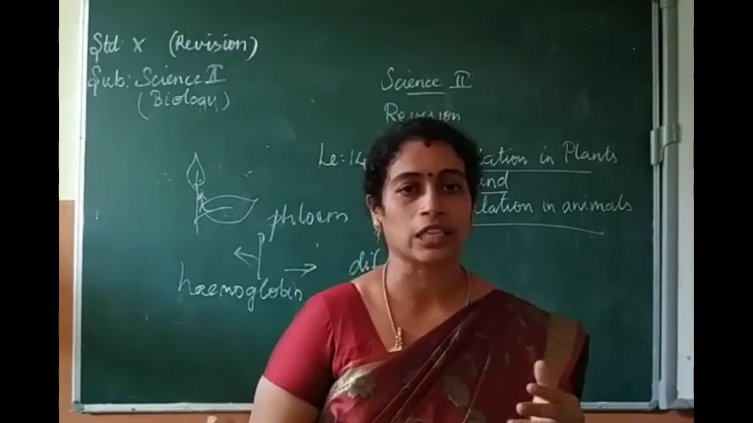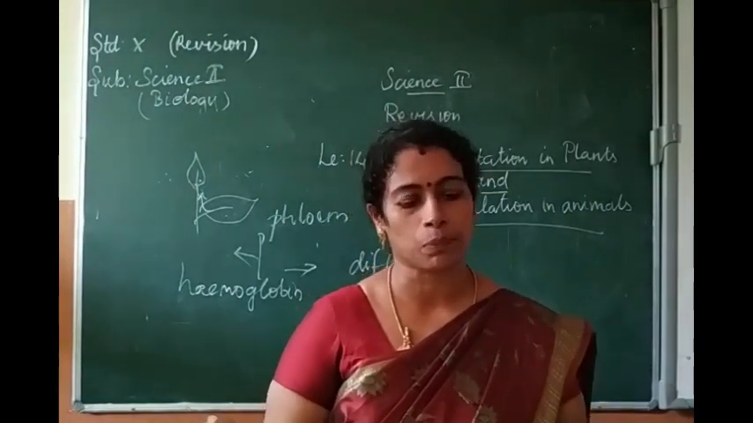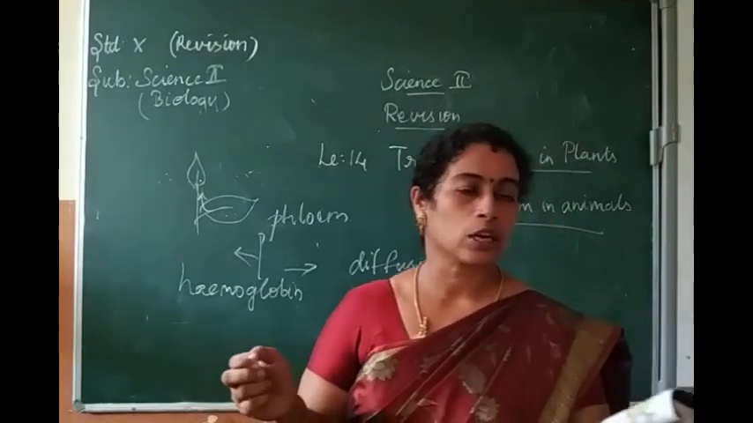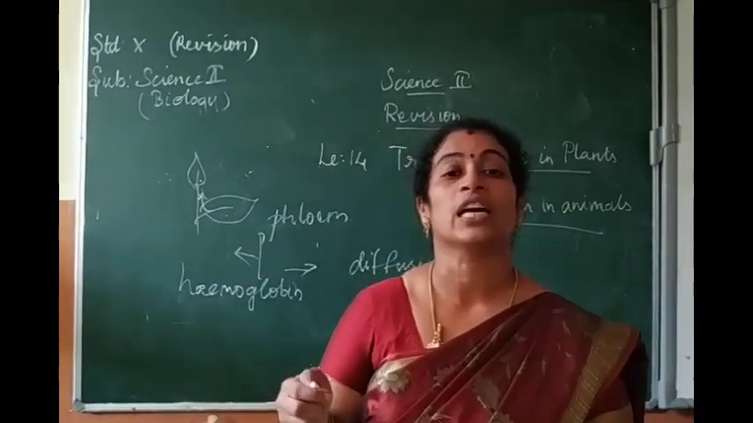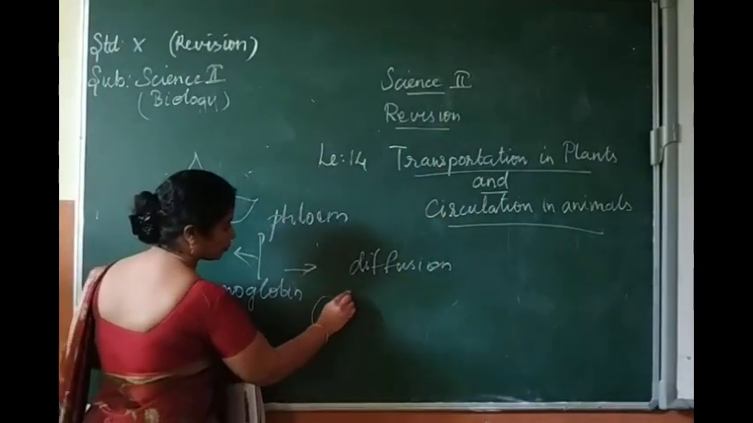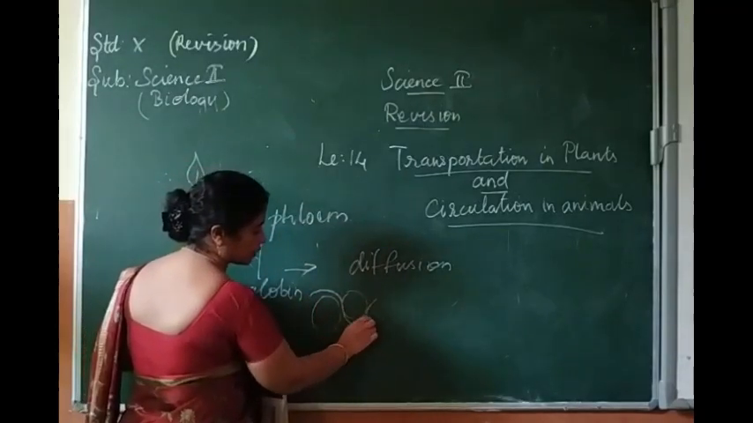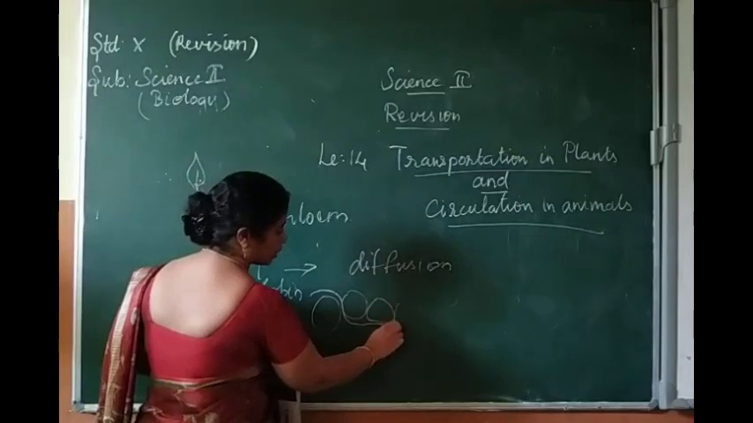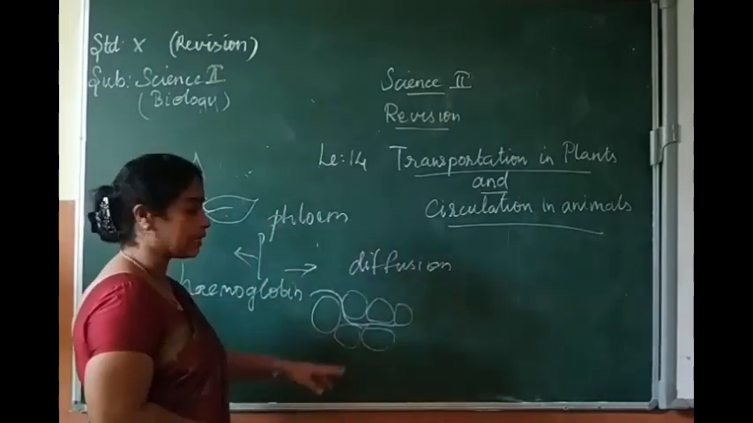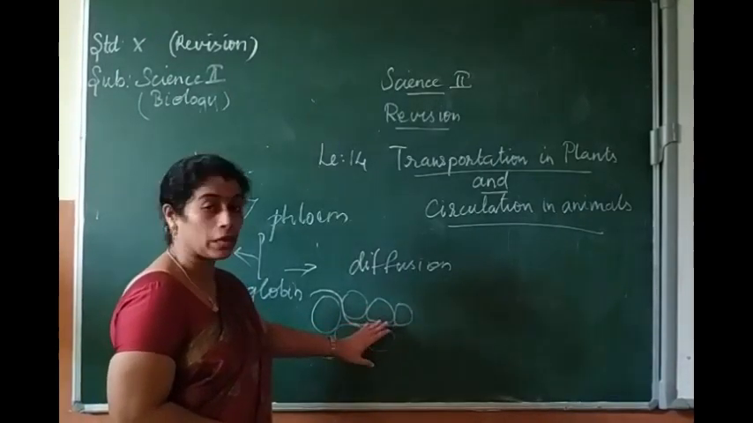The next one, you have to write about the types of movement. What are the two types of movement? Apoplast pathway and symplast pathway. First one, apoplast. What is that movement? That takes place exclusively through the intercellular space. The water moves through the intercellular space which is present in between the cells. This movement is known as the apoplastic pathway.